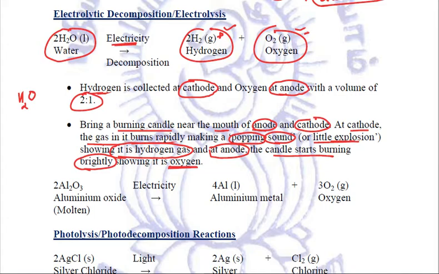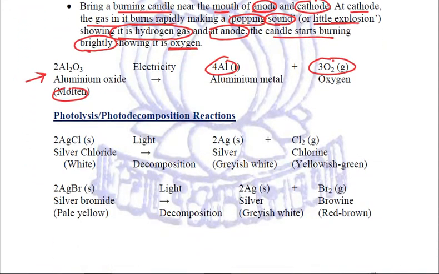When we pass electricity in molten aluminium oxide, it will break up to form aluminium and oxygen. Once again, both these examples of water and aluminium oxide are examples of decomposition, because the reactant is one, whether it is water or aluminium oxide, and the products are two: hydrogen and oxygen in case of water, and aluminium and oxygen in case of aluminium oxide. Clear? Now the third type of decomposition reactions are photolysis, that is photo decomposition reactions.